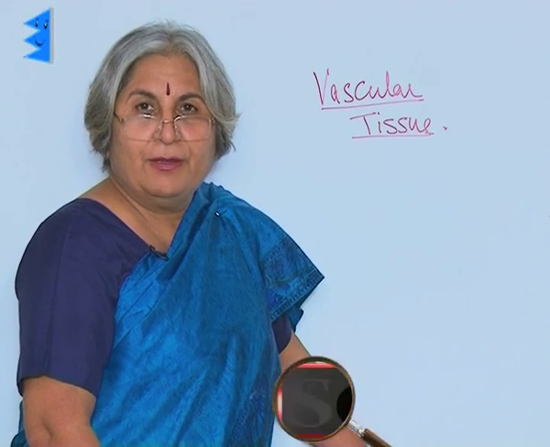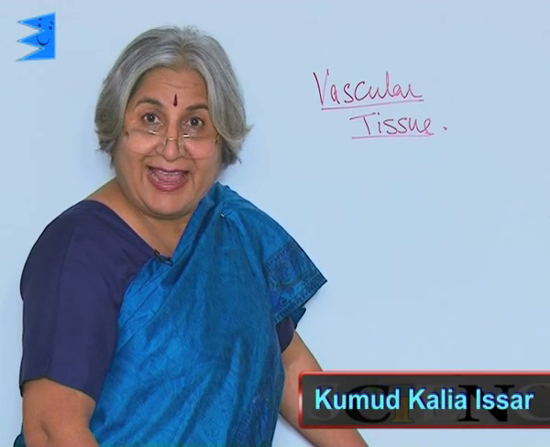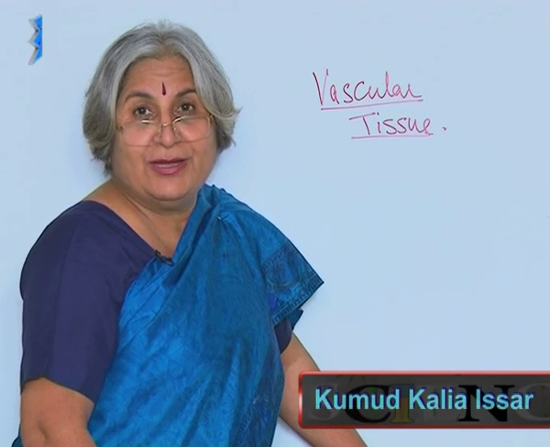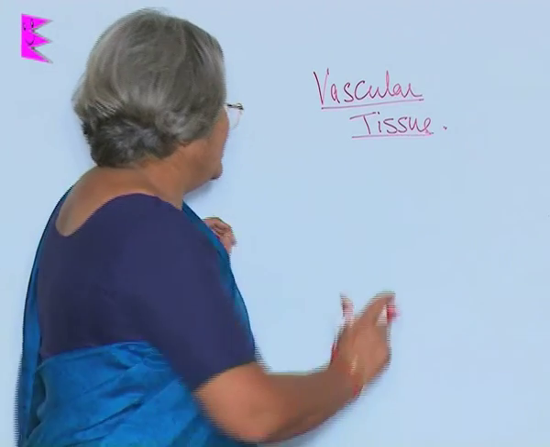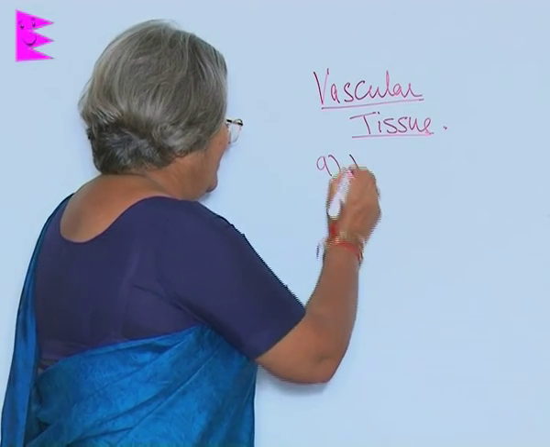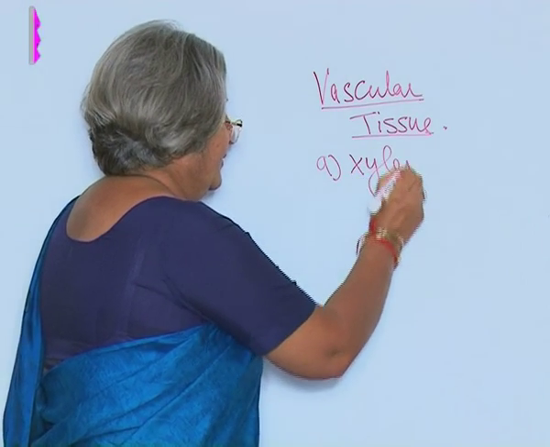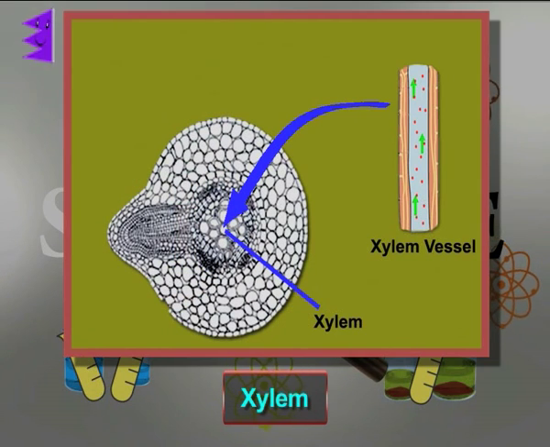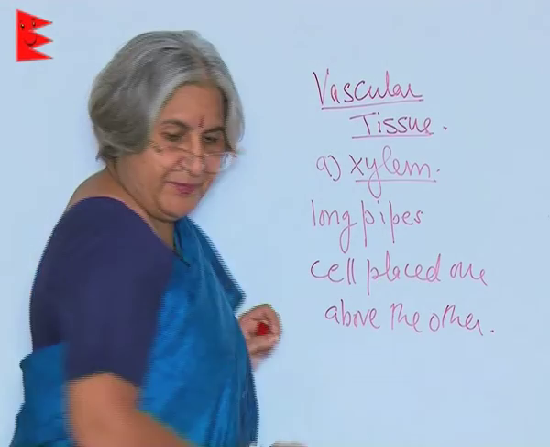Plants have pipes. Yes, they have tubular structures. These tubular structures are called xylem. Xylem are like long pipes. Actually, they are cells placed one above the other, right?